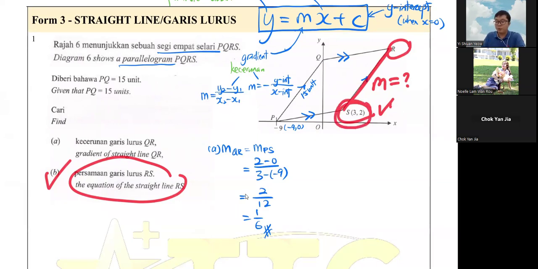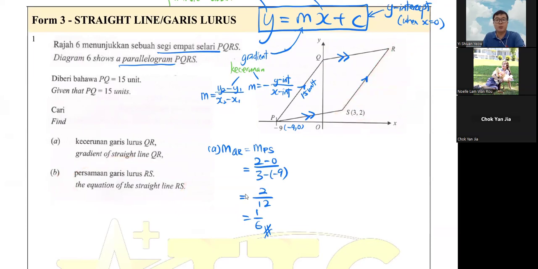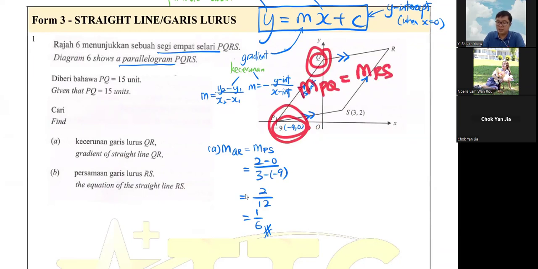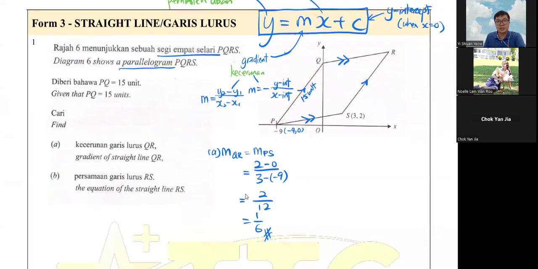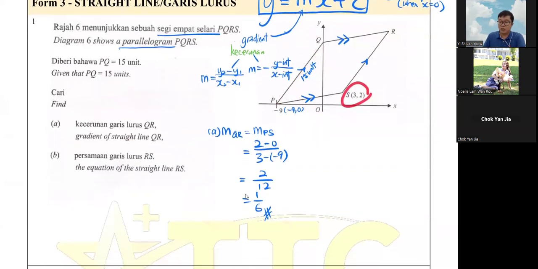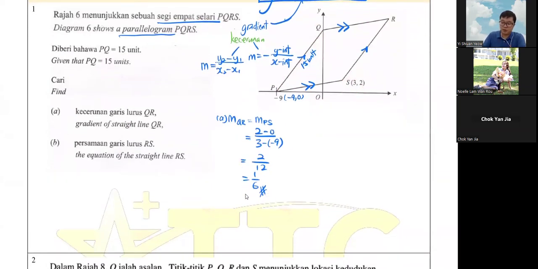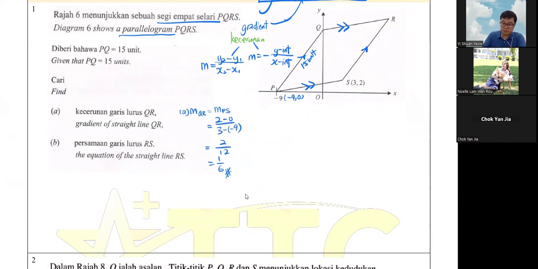In this case, we have 1 point, but we don't have the gradient. So we need to look for the gradient somewhere else. How? The 15 here is the jarak, the distance. We know this is the coordinate, so by using this and this, we can get the information for Q. After we get Q, we have 2 points, and then we can get our gradient. So the gradient of PQ equals the gradient of RS. This is how we find the gradient of RS. So before that, we need to do PQ first. So let's go PQ first.